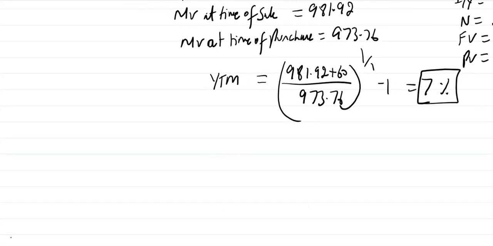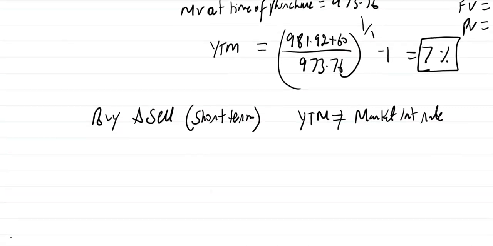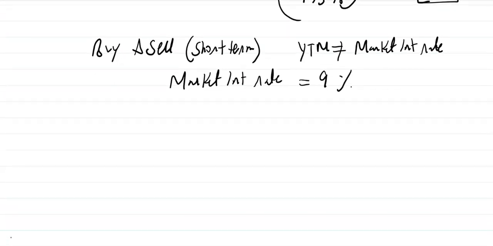So let's assume that you are buying the bond and selling it in short term, just after the first coupon. Now YTM is not equal to market interest rate. I'm assuming that market interest rate is, for example, 9%. Market interest rate increases. Let's solve the same example.